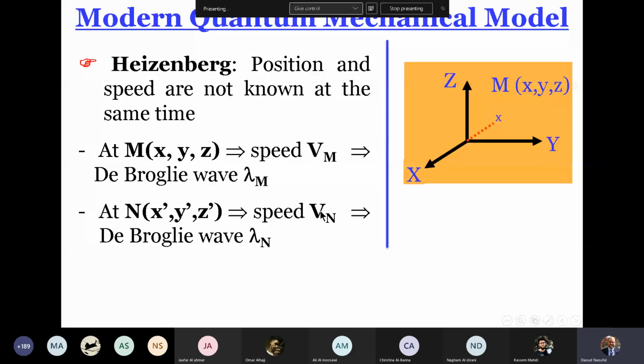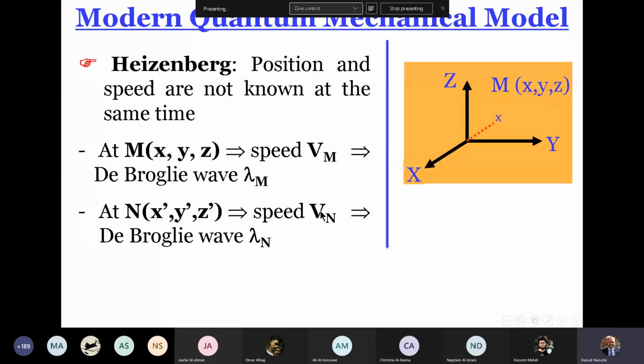So what is the motion of the electron in the atom? The electron in the atom can take any position. I don't know the real position of this electron. But at a certain position, I can determine the speed v. When I determine the speed v, I consider that the electron is at M, x, y, z.